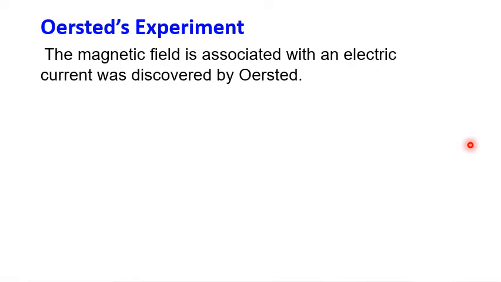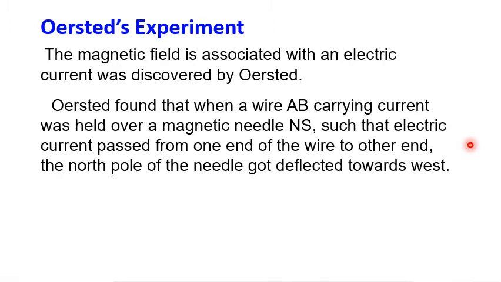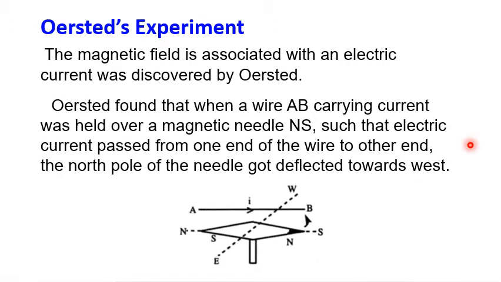To discuss this in a systematic way, consider AB a current carrying conductor. He found that when a wire AB carrying current was held over a magnetic needle NS, as shown in the figure, such that electric current passes from one end to the other end, the north pole of the magnet got deflected towards the west.